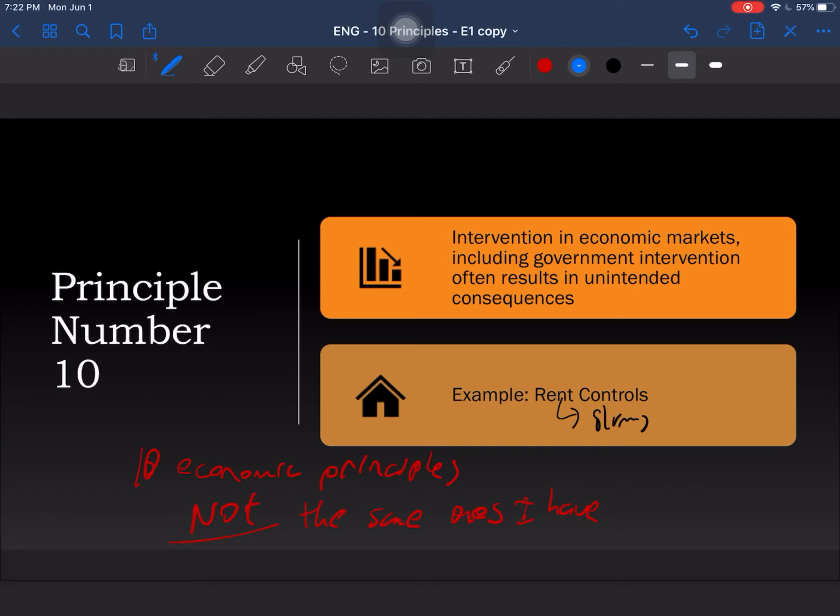Yeah, they're not the 10 economic principles according to who, right? There is no right or wrong answer. They are my 10 economic principles.